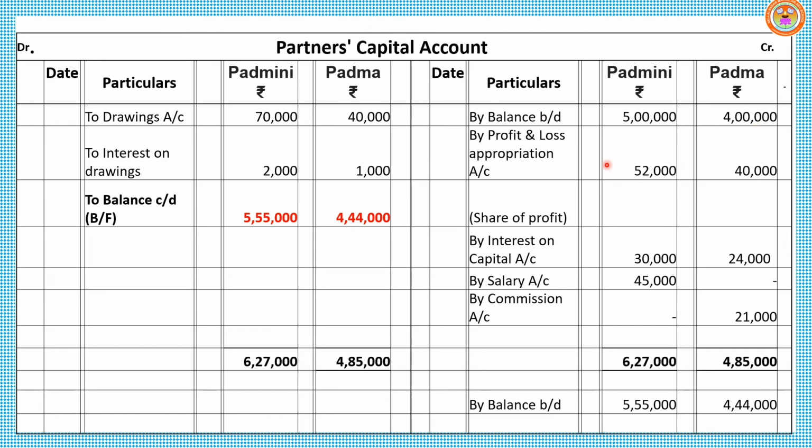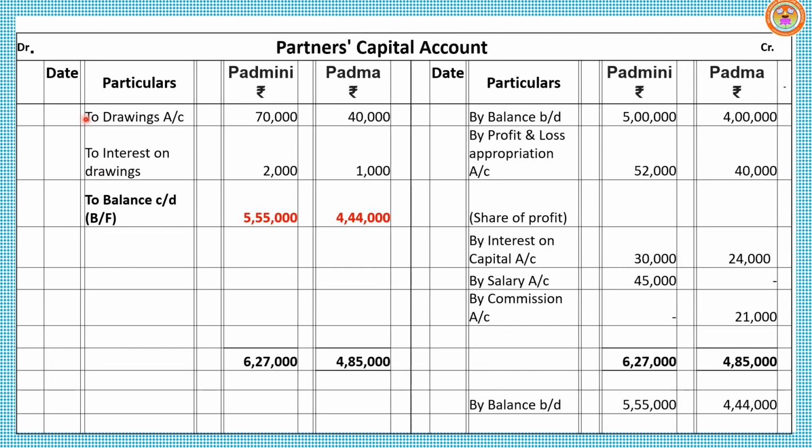Then share of profit will be written as by profit and loss appropriation account 52,000 and 40,000. Then by interest on capital, just recall the format: opening balance by balance brought down, additional capital, share of profit, by interest on capital, salary, commission. These should be recorded on the credit side. So by interest on capital 30,000 and 24,000. By salary account 45,000 for Batmini, nil for Batma. By commission account, Batmini nil and Batma 21,000.